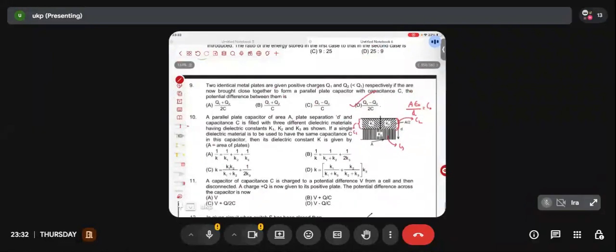Anyone? Quick. C1 and C2 are connected in series. C1 and C2 are connected in parallel. C1 and C2 are connected neither in series nor in parallel. Quick guys.